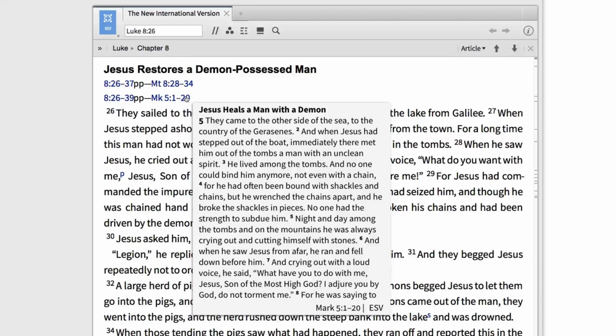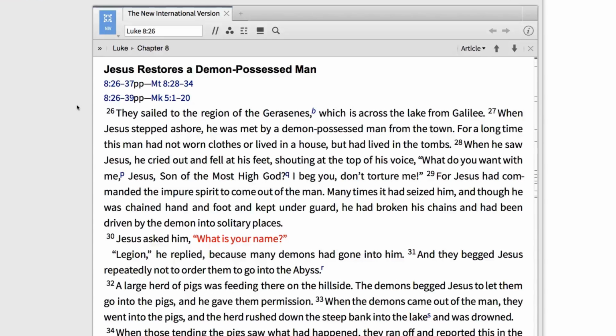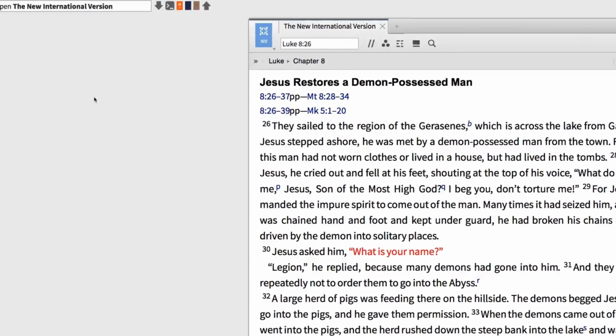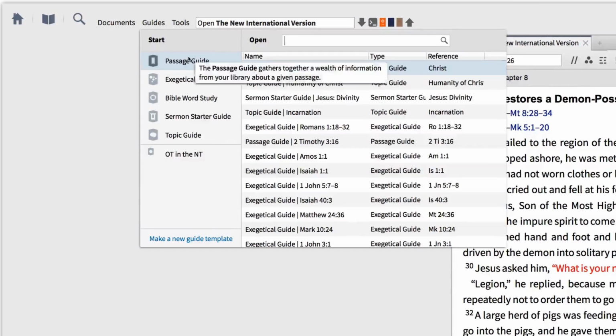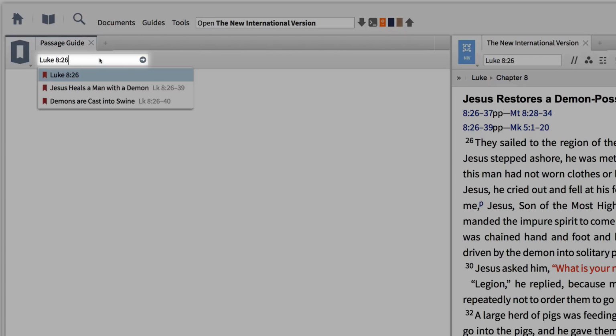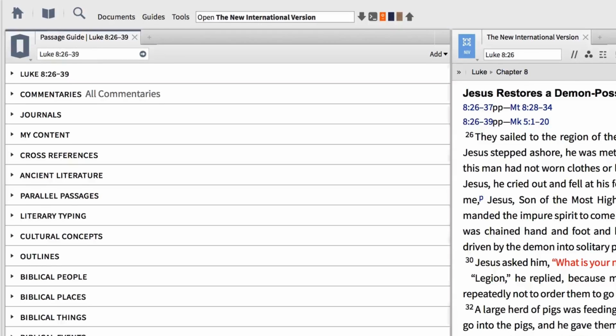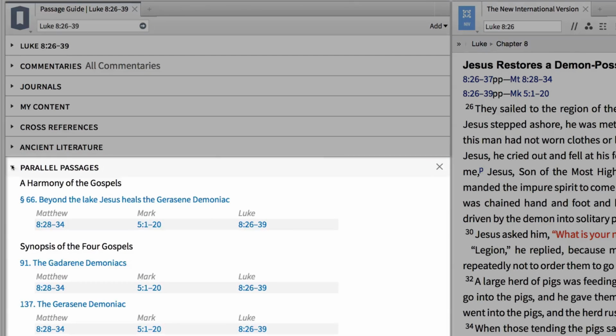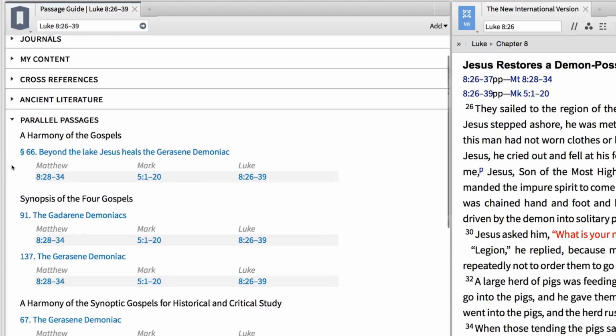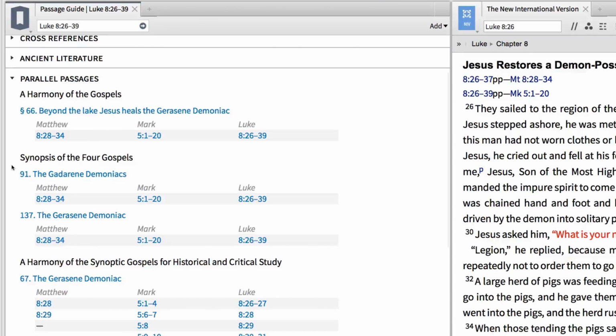In Logos, we have a special tool that helps us identify parallel accounts, no matter where they occur in the Bible. To discover this information and read these accounts side by side, go to the Guides menu and create a passage guide report for Luke 8:26 through 39. When the report generates, scroll down and expand the section called Parallel Passages. Here you'll find the same references for parallel accounts that we saw in the NIV.